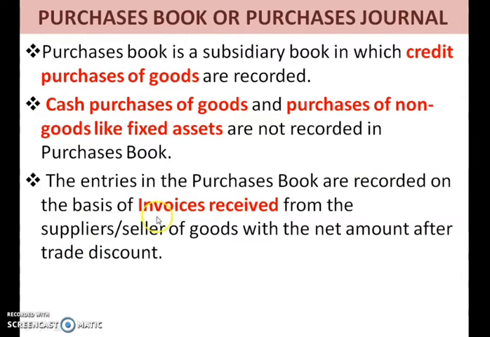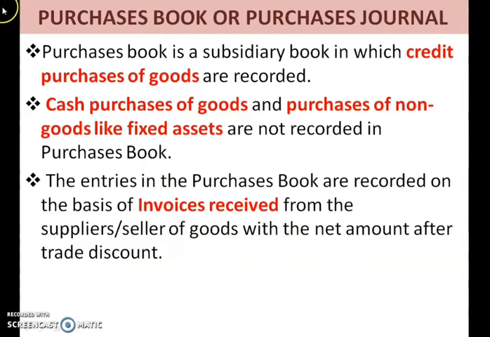Okay, so when we receive the invoice, on the basis of source document which is known as invoice, we make the entries in the purchase book. So you should know on what basis the entries are made in the purchase book. Your answer should be on the basis of invoice received from the supplier. Okay, after deducting the trade discount allowed to us, the net amount will be shown in this invoice.